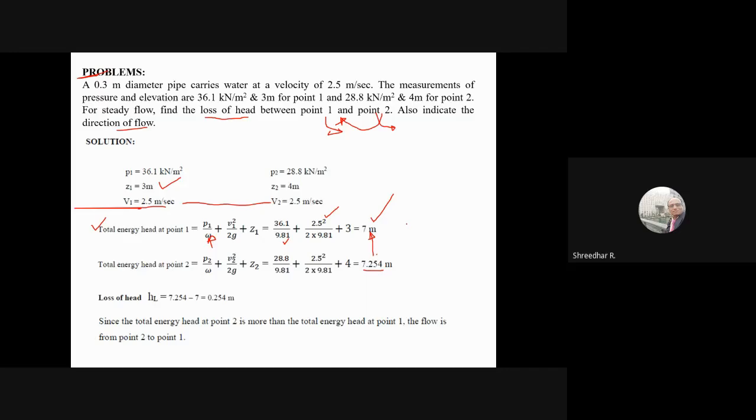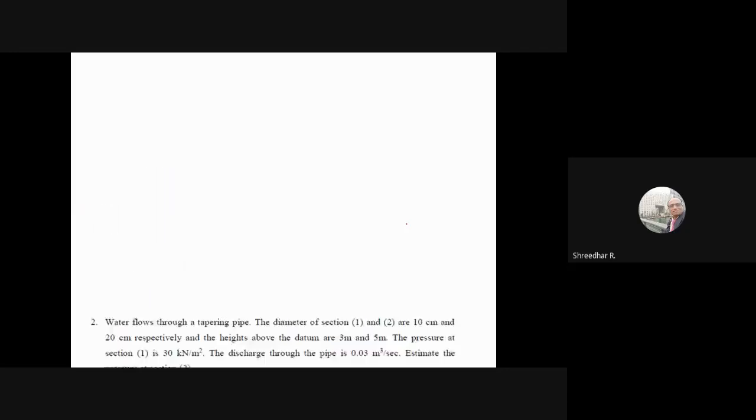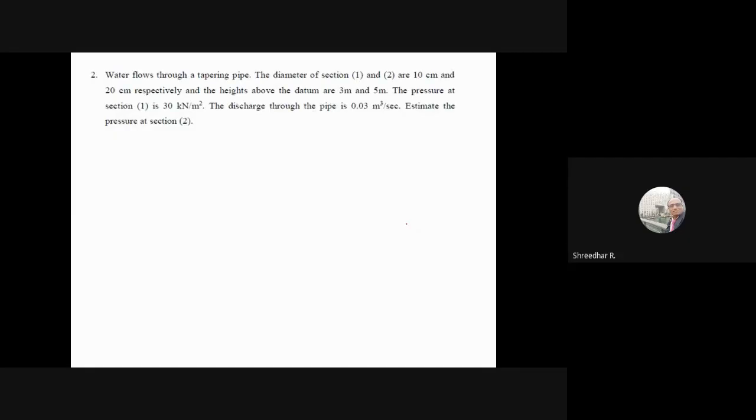Here I have considered uniform diameters. Sometimes they will give tapering pipes, and the diameter will change from section 1 to section 2. When the diameter changes, then velocity changes, because Q is A1 V1, which is also equal to A2 V2. From there you can find out. Here I have now changed the diameter, so water is flowing through a tapering pipe.